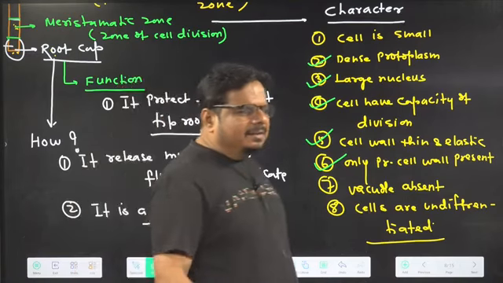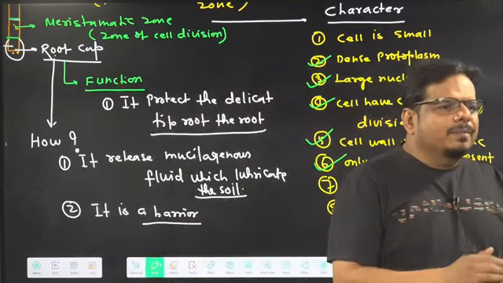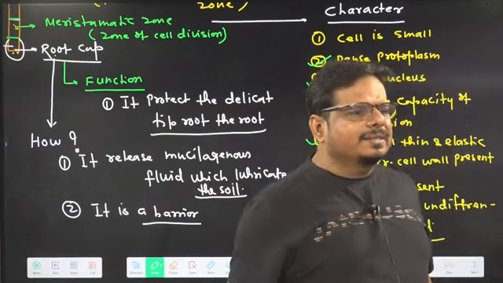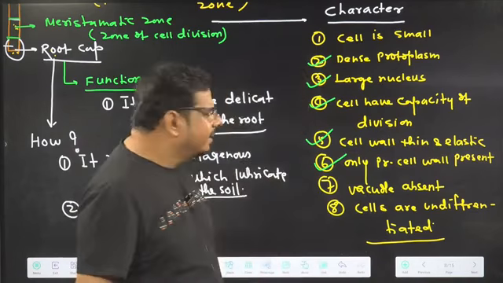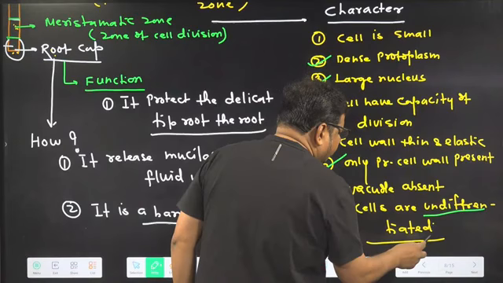And in dividing cells, vacuoles are absent. Vacuole forms when the cell is growing in size. Vacuolization occurs in the zone of elongation. Understanding the idea? Clear in the mind? Cells are undifferentiated.